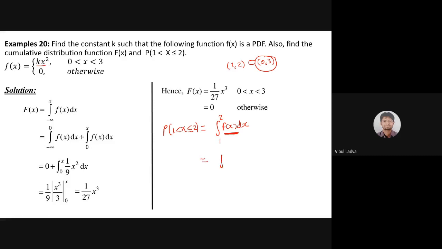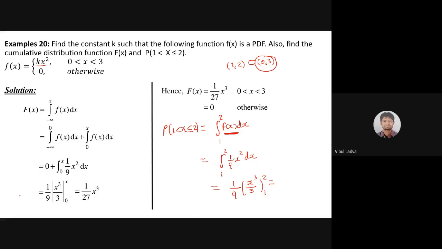So it will be the integration over 1 to 2 of 1 by 9 x square dx. Solving that, 1 by 9 will be as it is, and the integration of x square will be x cubed by 3, as simple as that, over the limit 1 to 2. By replacing both the limits, first 2 and then 1, we will be able to find the probability that my continuous random variable x is going to assume a value between 1 and 2.